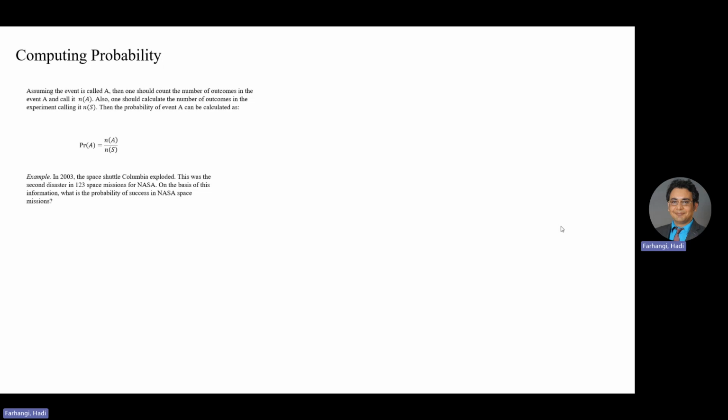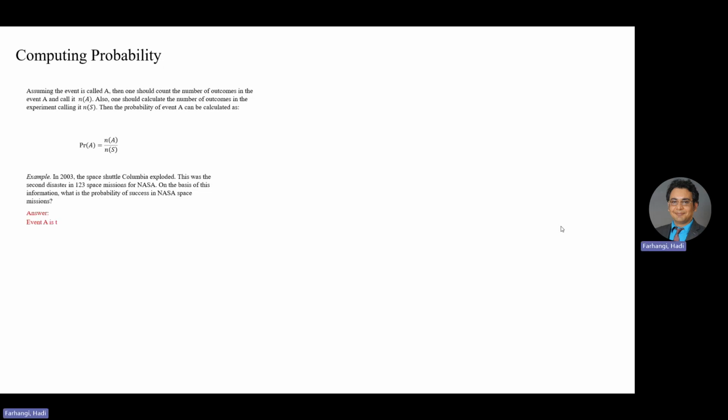So pause the video and do the calculation based on the formula that you saw. Event A is success, you can count it, and S is the entire experiment, 123, you can count how many, and then you can calculate probability.